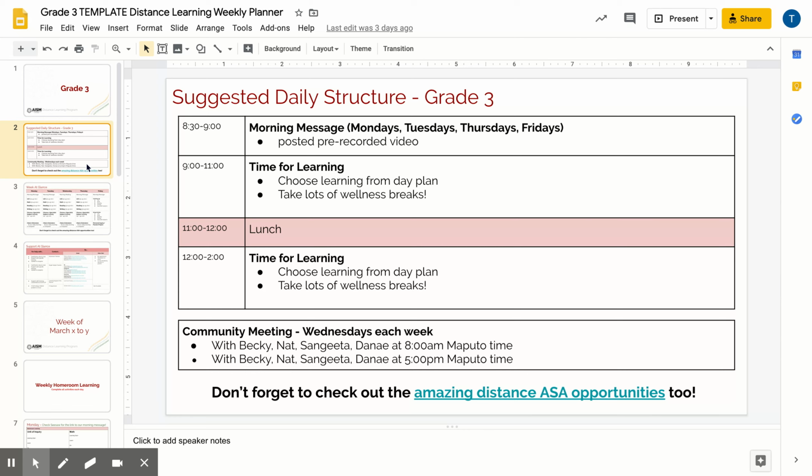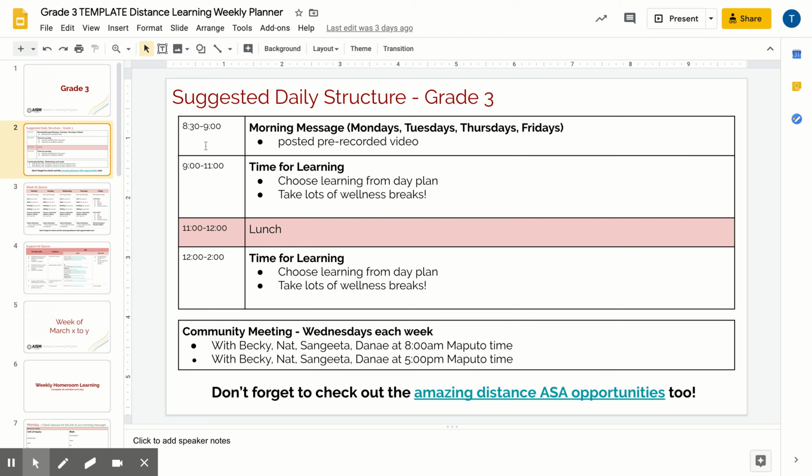So we are very aware that learners and families are in different places around the world and that families have different needs and different opportunities. So we wanted to offer a suggested daily structure that families who are able to follow can, knowing that not all families might be able to follow and will need to do what works for them.